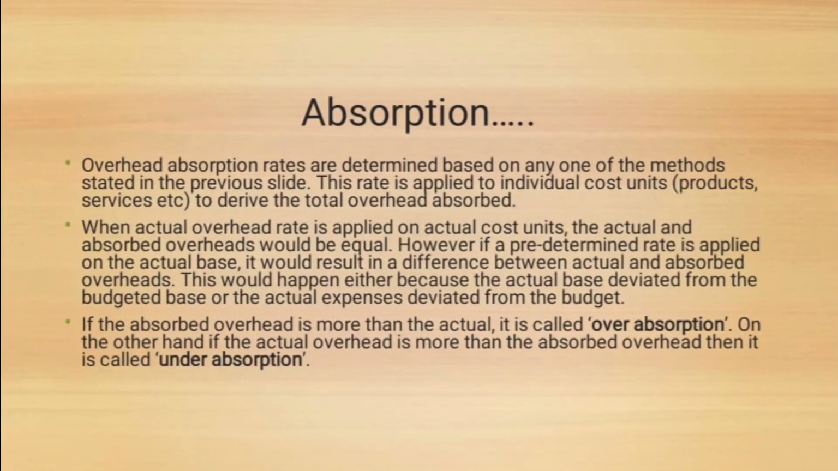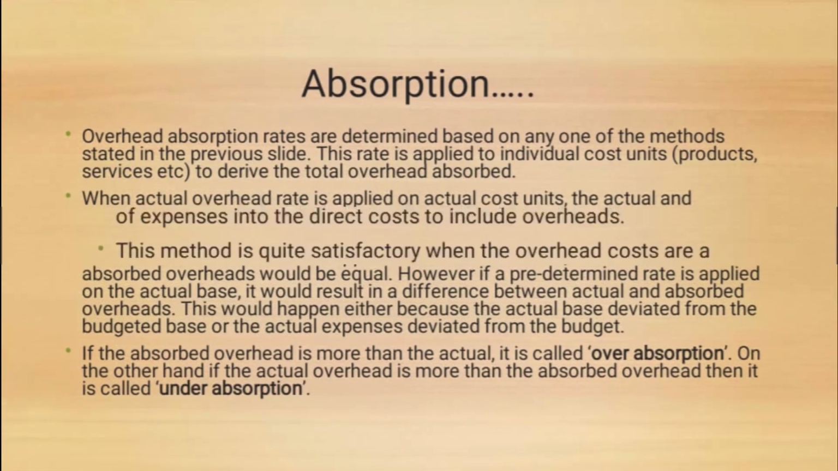Absorption. Overhead absorption rates are determined based on any one of the methods stated in the previous slide. This rate is applied to individual cost units, products, services, etc. to derive the total overhead absorbed. When the actual overhead rate is applied on the actual cost unit, the actual and absorbed overhead would be equal. If the absorbed overhead is more than the actual, it is called over-absorption. On the other hand, if the actual overhead is more than the absorbed overhead, then it is called under-absorption.